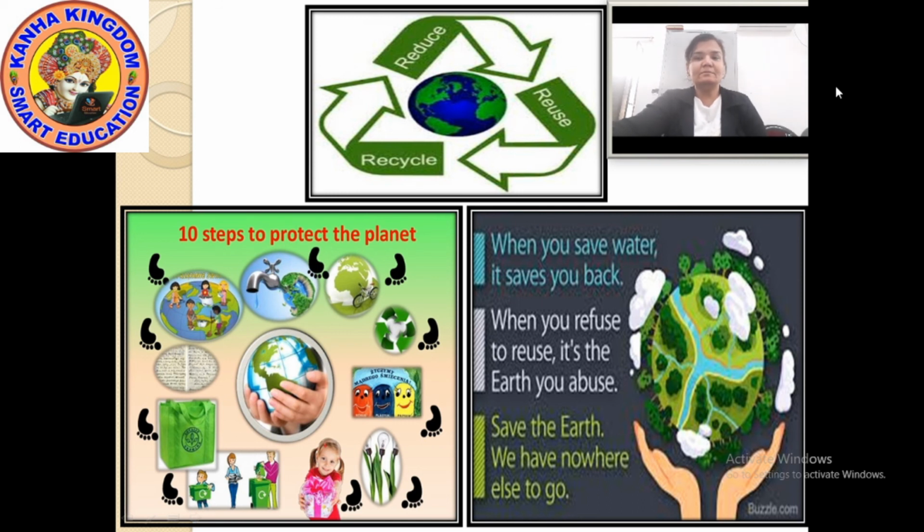Saving of water: only saving rainwater is not enough. You have to use the water in your house very carefully. Don't keep the tap on while brushing the teeth, while washing the clothes, while bathing. Use as little water as you can.